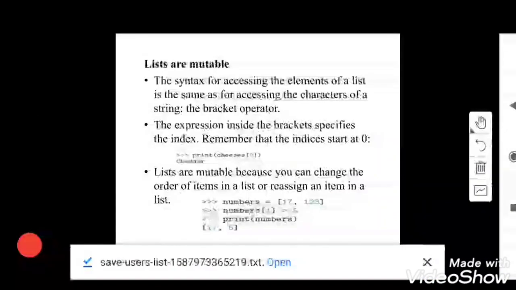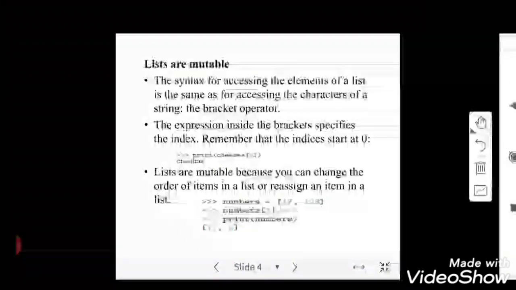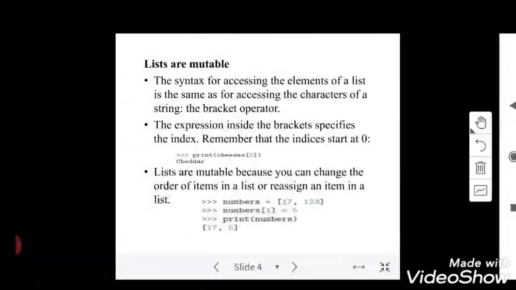Okay. So we are talking about how lists are mutable. The syntax for accessing an element of a list is the same square bracket. Here, if you look, you can see print cheese of 0. I can get the first element in the list, or first item in the list, with respect to index position 0. It is called indices or index position. So lists are mutable. We can alter an item in the list. That's what I told you in the example: 17, 123, I'm modifying the second number, 123 to 5, and printing it as 17 comma 5.